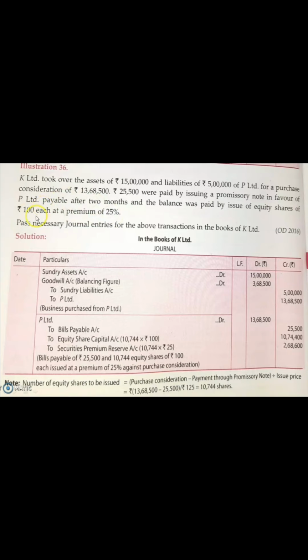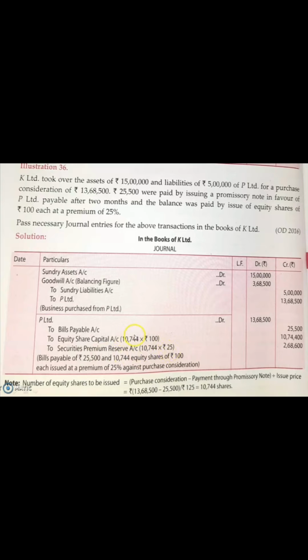So 100 into 25% gives you 25 rupees as your premium. So 100 rupees is your face value and 25 rupees is the premium, and you are issuing this share for 125 rupees. Now you can write the journal entry: to equity share capital account, to securities premium reserve account. So 100 is the face value and 25 is the premium.